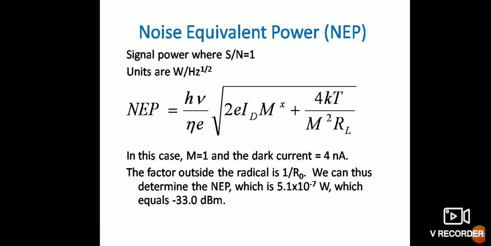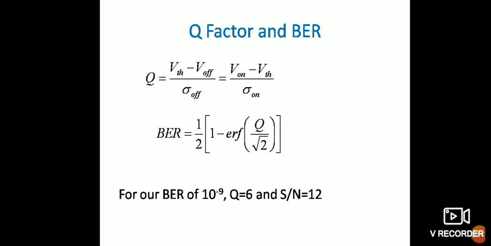Noise equivalent power. Signal to noise ratio is S by N and units are W per root Hz. NEP is given as h nu upon eta times the square root of 2 e I_DM plus 4 kT upon R_L. Q factor is given as V threshold minus V upon sigma. For a bit error rate of 10 to the power minus 9, Q is 6 and S by N is equal to 12.